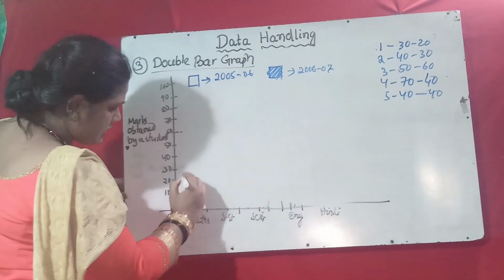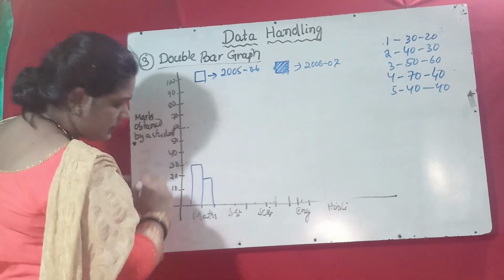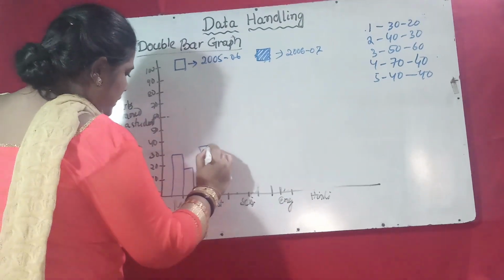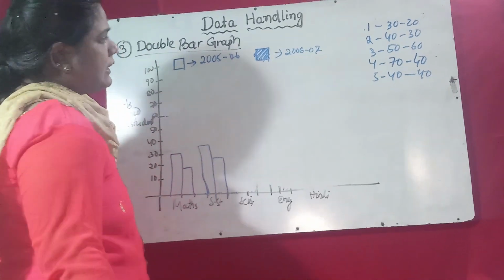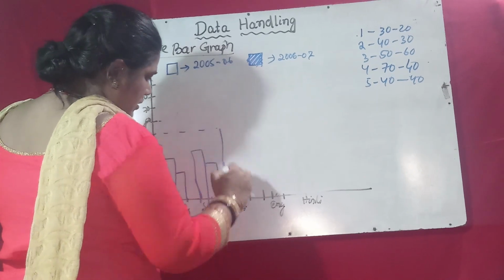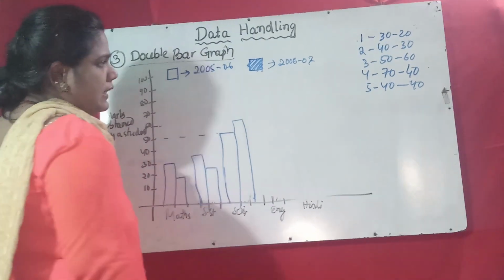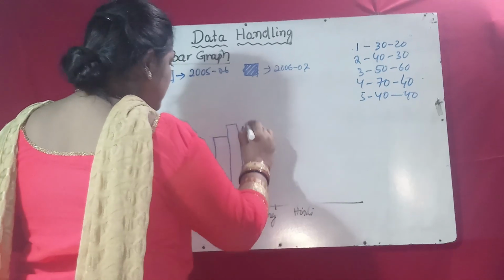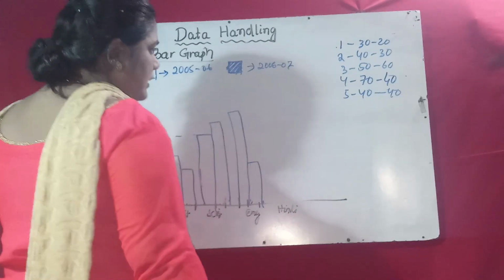That means first you make a bar of 30, then 20. Then social studies: 40 and 30. In science, 50 and 60, so 50, then 60, two bars. Then English, 70 and 40. Then the fifth subject, 40 and 40.